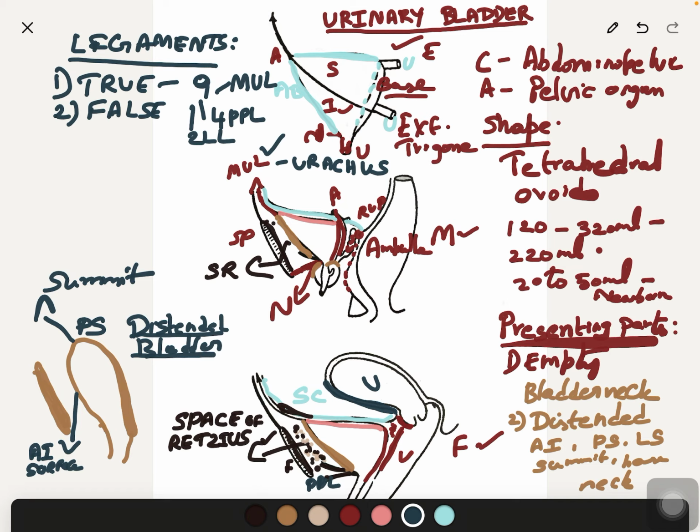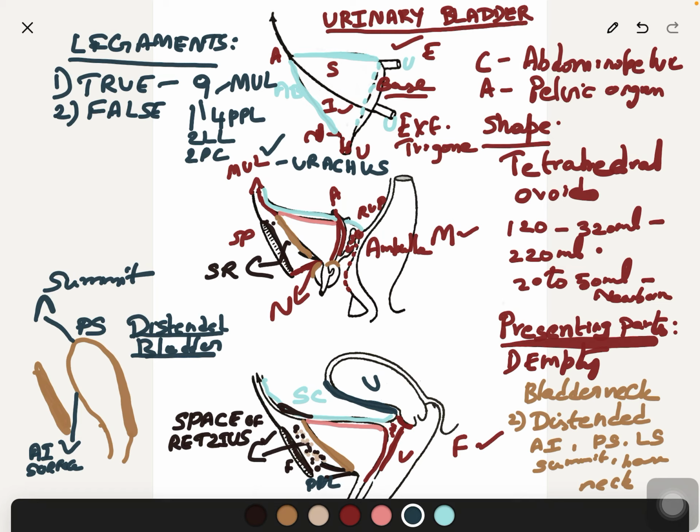Each extends as a sheath from the infrolateral surface of the bladder to the tendinous arch of pelvic fascia. And 2 posterior ligaments. Each extends as a sheath from the side of the base of the bladder to the lateral pelvic wall. So we have covered the 9 true ligaments.